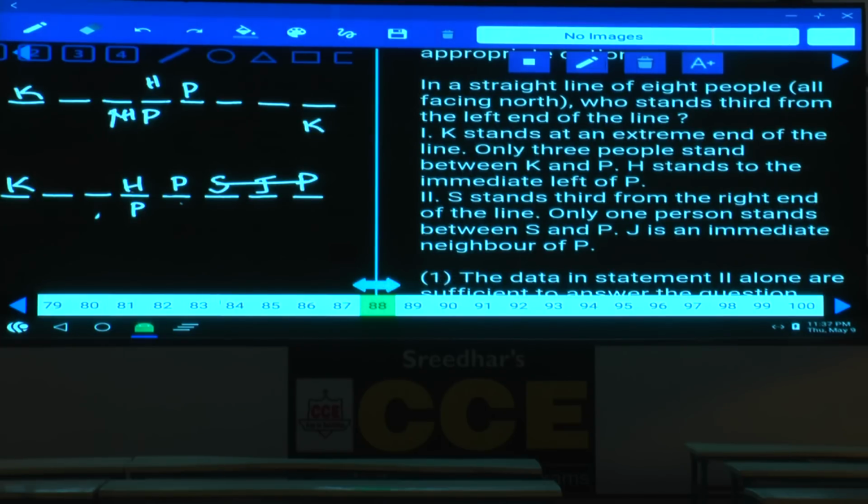S stands third from the right end of the line. Only one person between S and P. Only one person between S and P means S. Are you getting the answer or not?